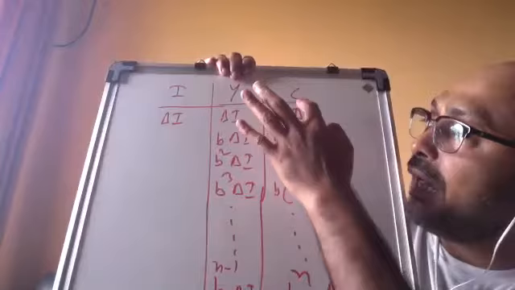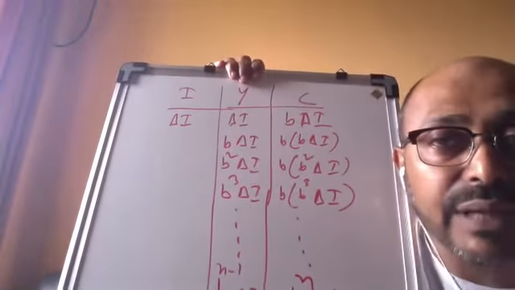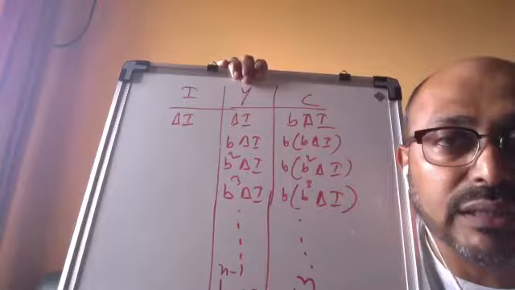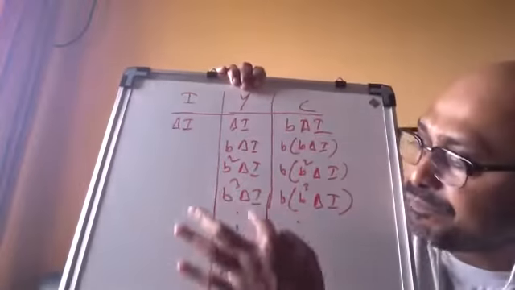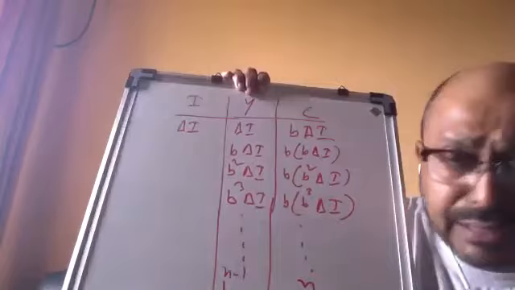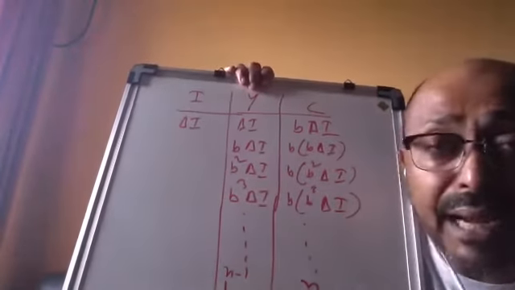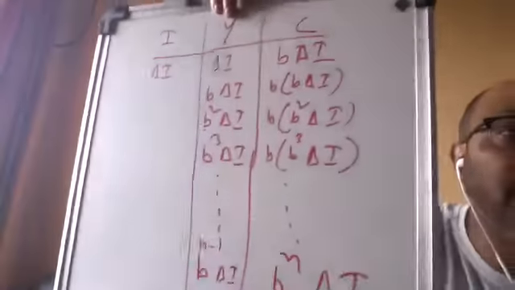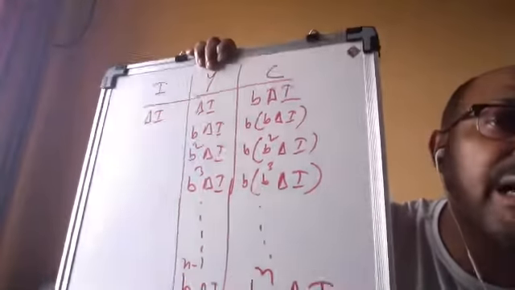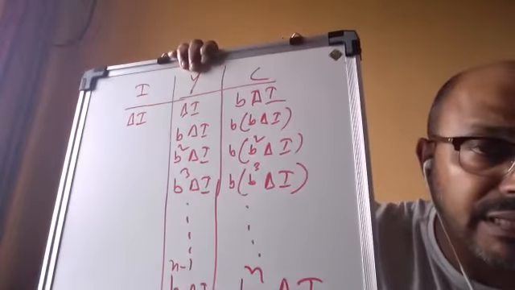Next, this is like your money multiplier. We have done the money multiplier concept. It is B times B delta I. This way, here it is B to the power N delta I, and here it will be B to the power N minus 1 delta I. Easy, just like money multiplier. First income is increasing, then consumption is increasing.